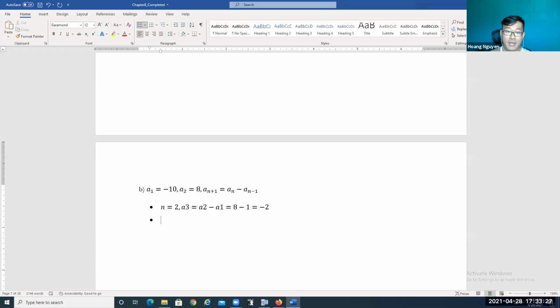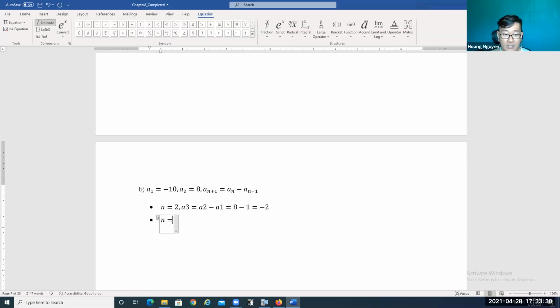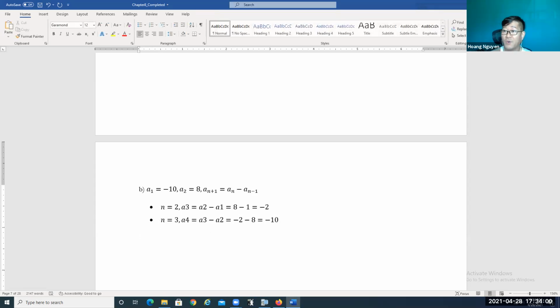So we have A3. Now, similar idea, we can try n is equal to 3. When n is equal to 3, we plug in n equals 3 and calculate A4. So A4 is equal to a(n), which is A3, minus a(n-1), so minus A2. What's A3? A3 we just calculated. Minus A2, and A2 is 8. So it's going to be -10, right? Okay. So we have the first 4 terms already, because we have A1, A2, A3, and A4.